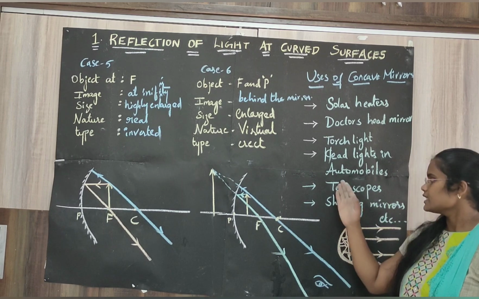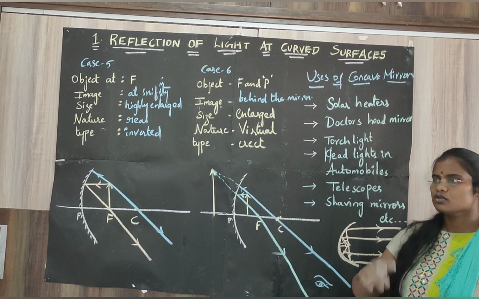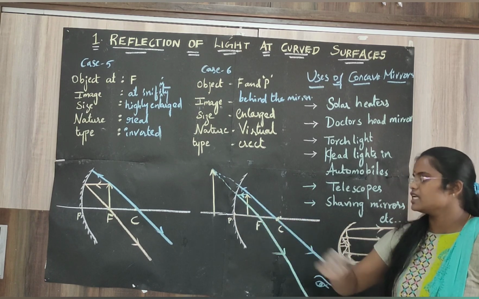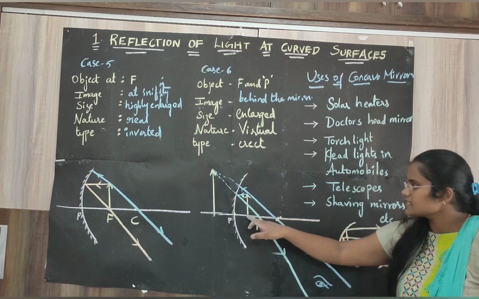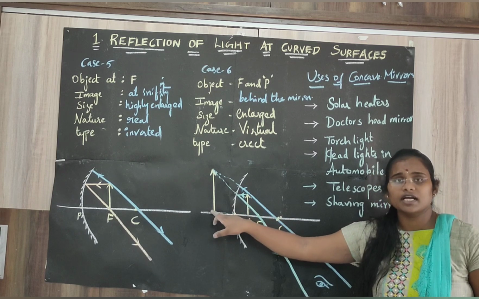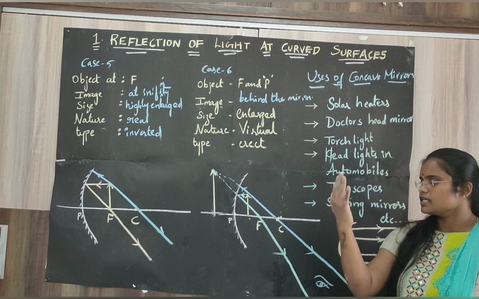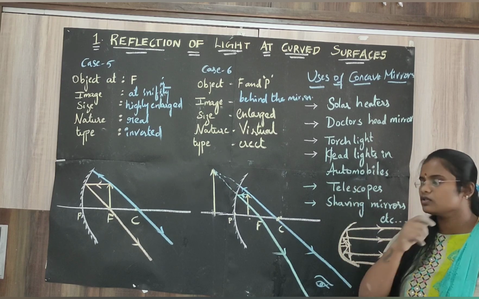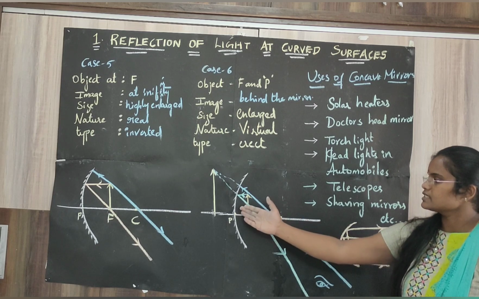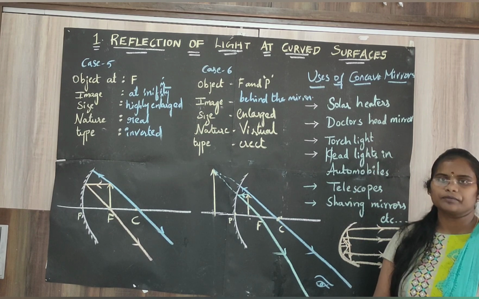Yes or no? The same phenomena is used in telescopes and in shaving mirrors. A shaving mirror is nothing but a concave mirror. Here the object is placed close to the mirror, so the size of the image is larger than the size of the object. When you look into the shaving mirror or makeup mirror, the size of your face is enlarged so that you can shave clearly or do makeup clearly. So these are the uses of concave mirror. Thank you.